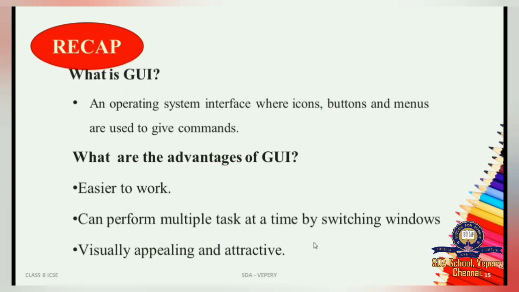Visually appealing and attractive. Yes, in the command prompt, if you see only black and white, your background color will be black and your text color will be white. So with the combination, it looks like a black and white window. But in GUI, it is colorful. So you can see all types of colors on the screen and it is very attractive for us. That's why we call it visually appealing and attractive.